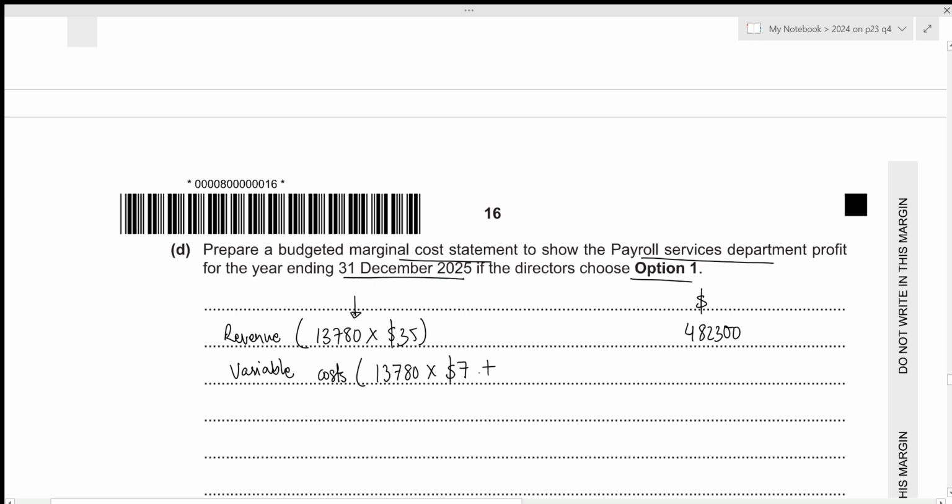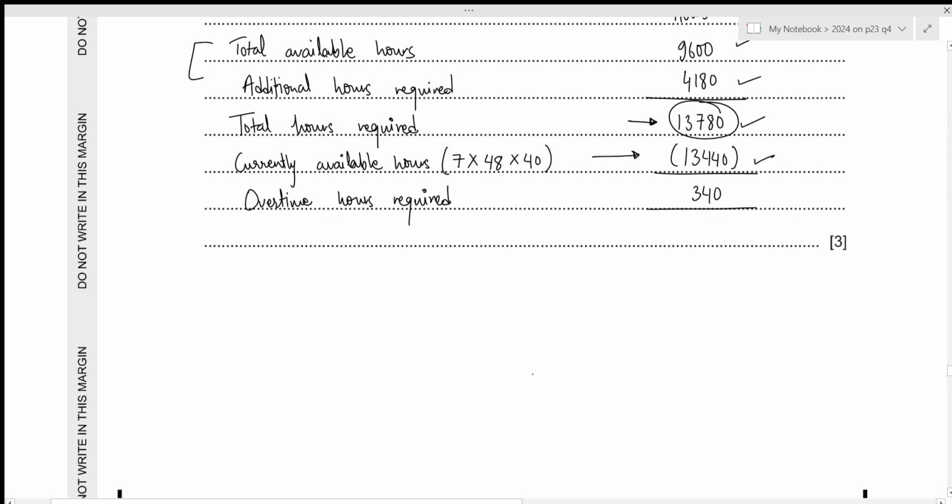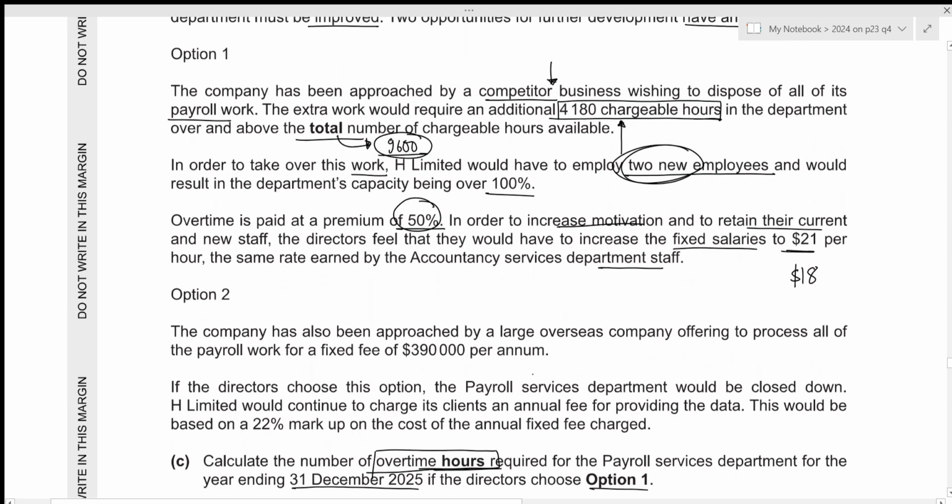And then for the overtime hours, we also need to pay the overtime as well. So within 340 hours, we're paying the overtime. And remember that overtime is the rate paid at 50% of their fixed salary. And we have been told that the fixed salary is now being increased to 21. So we have to pay 21 for these hours along with 50% of 21, which results in a value of 31.5.